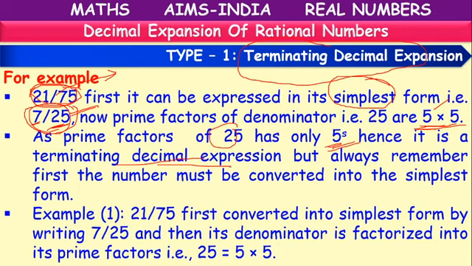Whatever rational number they have given, what we have to check? We have to see the denominator and write its factors. And in the factors, if we have only 2's, only 5's, or both 2 and 5, we can tell that it is a terminating decimal expansion. Okay, if you want, you can cross check. You can divide and cross check. After some division places, the remainder you will get is 0.